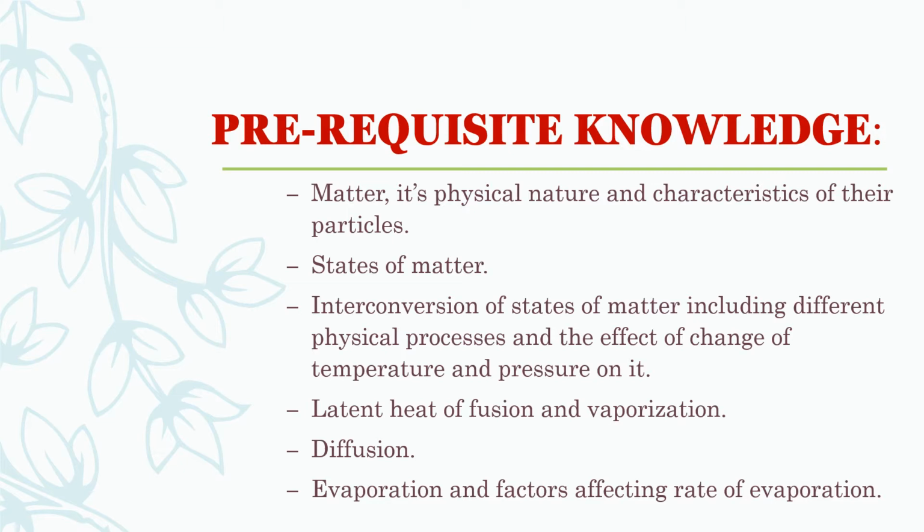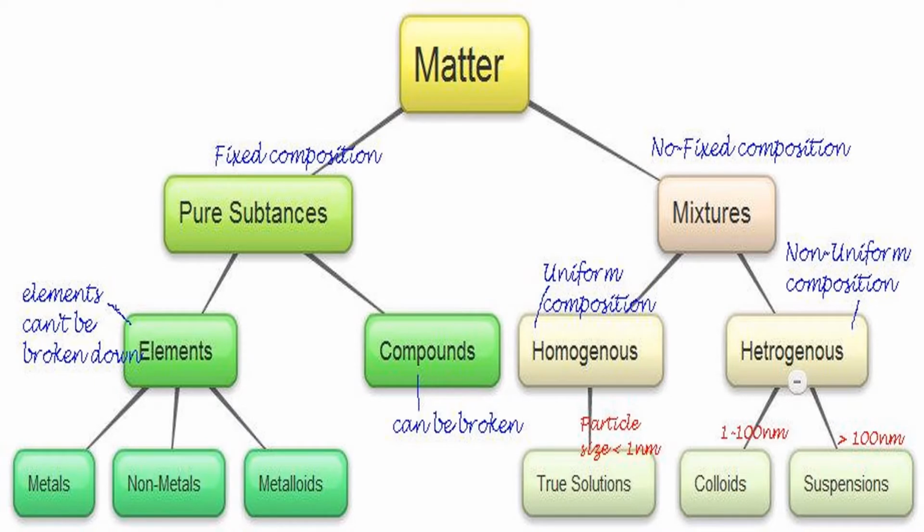In this new chapter, we will study the classification of matter on the basis of its chemical composition and a few more related topics later on. In our previous chapter, we discussed the classification of matter on the basis of its physical properties, that is physical classification. This is the chemical classification of matter, which we are going to discuss first in this chapter. That is, it can be classified as pure substances and mixtures.